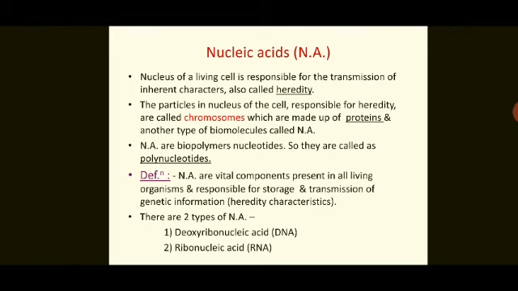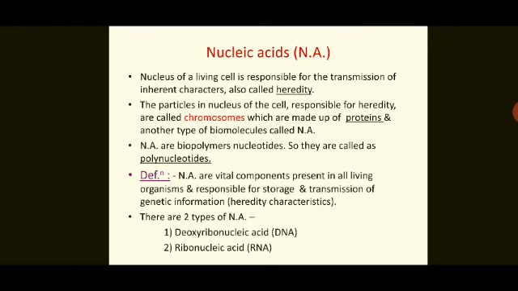So how can we define it? Nucleic acids are vital components present in all living organisms and responsible for storage and transmission of genetic information, that is heredity characteristics. They transmit the genetic information from one generation to the other generation.